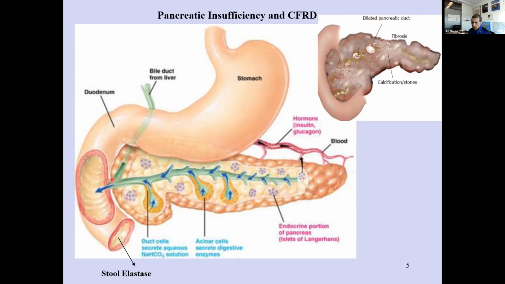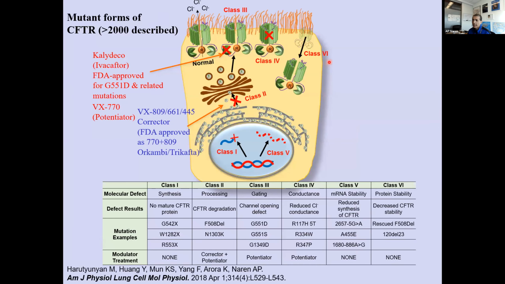If the duct gets clogged in cystic fibrosis, you have pancreas which are kind of dilated, and calcification and fibrosis happens. And that leads to pancreatic insufficiency, which is the most common symptom among CF patients. And with time, CFRD happens, which I'll get to in a second. So there are more than 2,000 mutations described in CF. I won't go into great detail about this, but I just want to make a point. They can be classified into several classes.